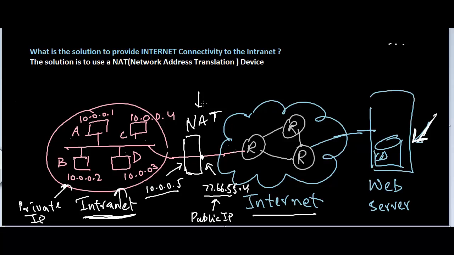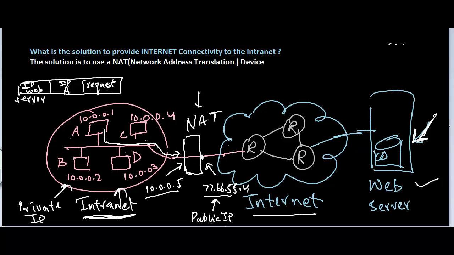So now, if computer A wants to send a request to this web server, then it's going to create a request, and it's going to use its own IP of A as the sender's IP, and it's going to use the IP of the web server as the destination IP, and then it's going to transmit this packet. So computer A is then going to transmit this packet. It will travel all the way across to the NAT device.